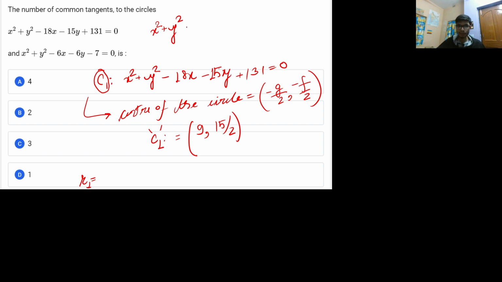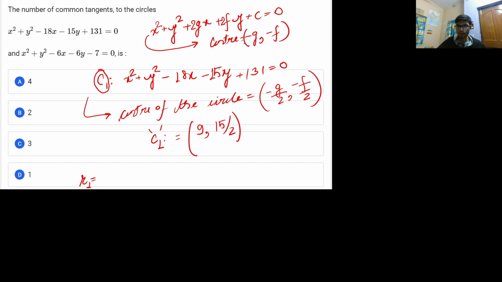Alright, x square plus y square plus 2g times x plus 2f times y plus some constant is equal to 0. In many books you will find 2g and 2f in this notation. So in this particular notation, the center will be minus g comma minus f.